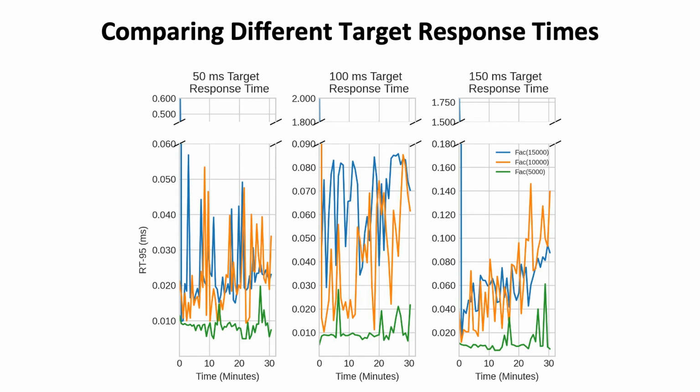Blue is the results for calculation of factorial of 15,000, orange is the factorial of 10,000, and the green is the factorial of 5,000. As shown here, the dynamic configuration generally maintains the 95th percentile response time below 50, 100, and 150 milliseconds independently of the factorial parameter. Also, to study the impact of different workloads on the behavior of the static configuration and the proposed controller, we use a test bed similar to the one described before. The results show that workload variation has no impact on the performance of either the static circuit breaker or our dynamic approach.